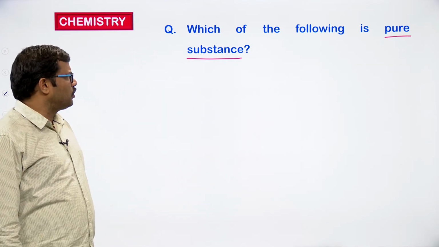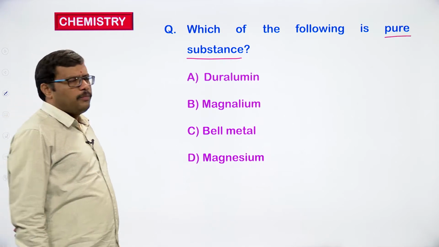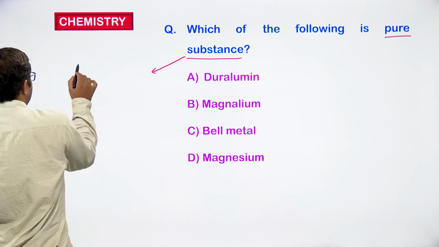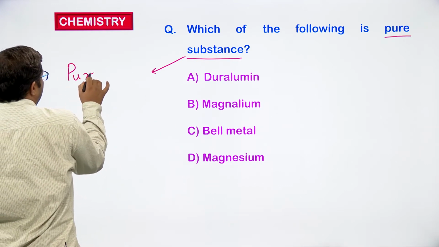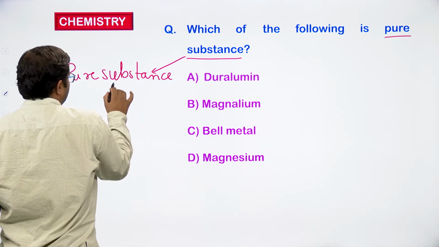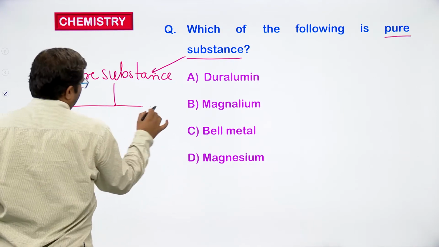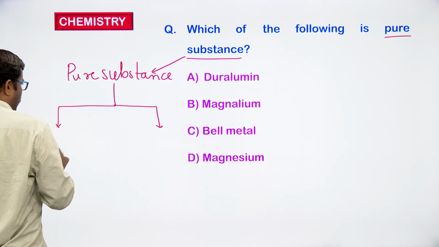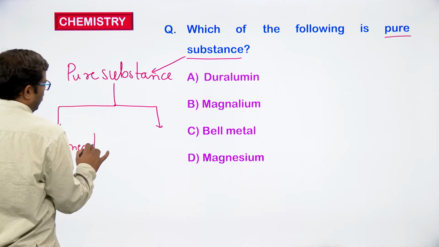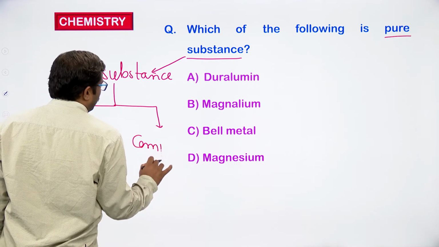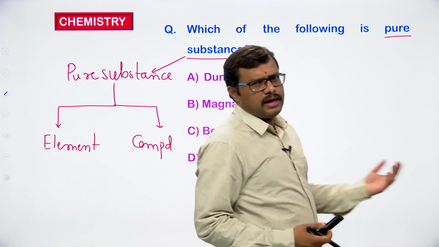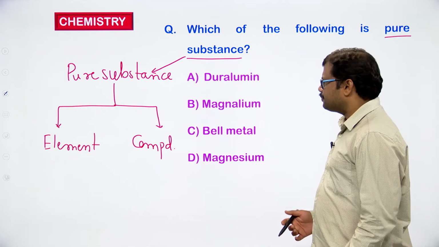We know that a pure substance is going to have only one kind of atoms or one kind of molecules. So, a pure substance can be an element or it can be a compound.